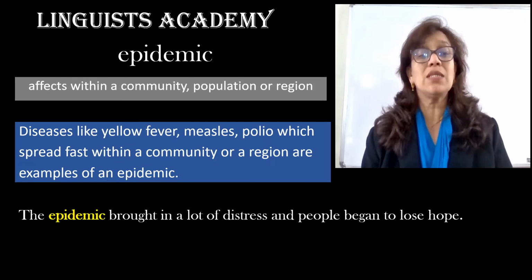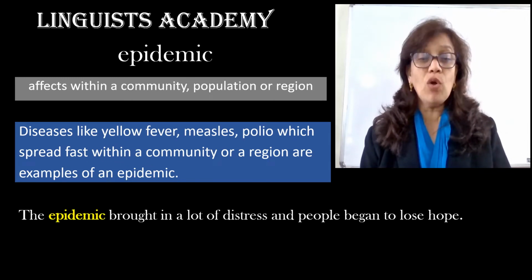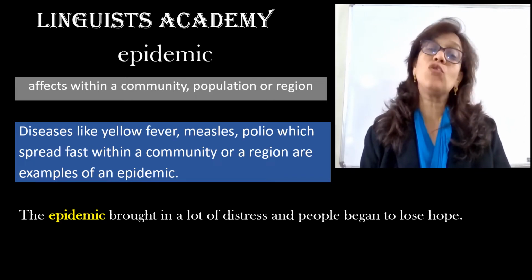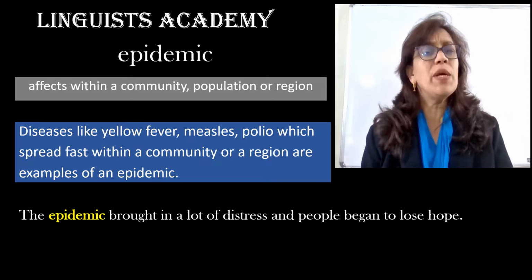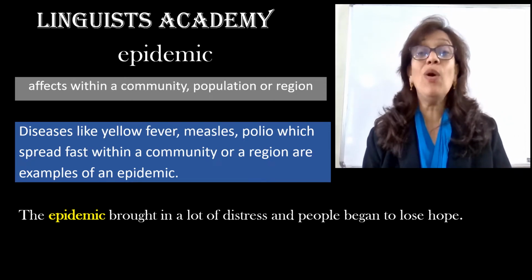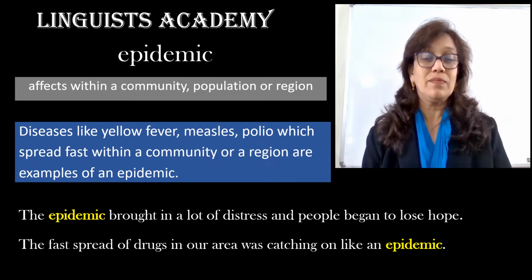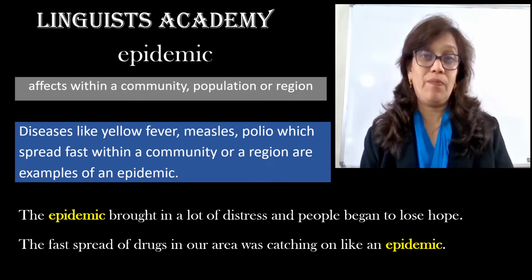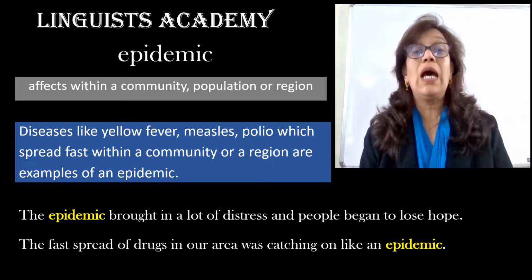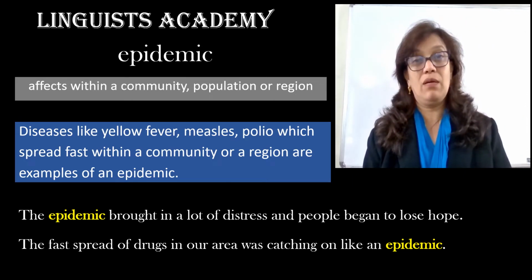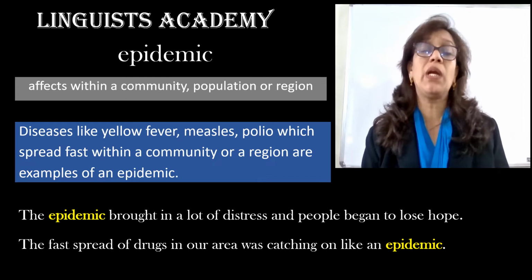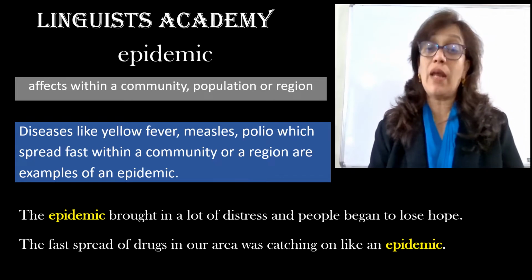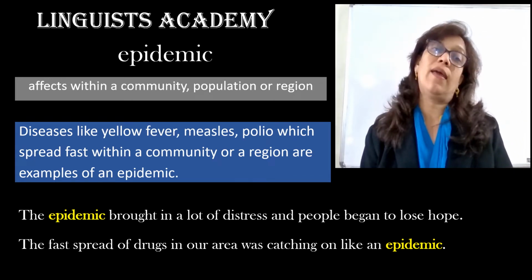In a sentence, the epidemic brought in a lot of distress and people began to lose hope. Situations of epidemic are not easy to handle. The fast spread of drugs in our area was catching on like an epidemic. Something which is fast spreading and hard to control. So the fast spread of drugs in our area was catching on like an epidemic.